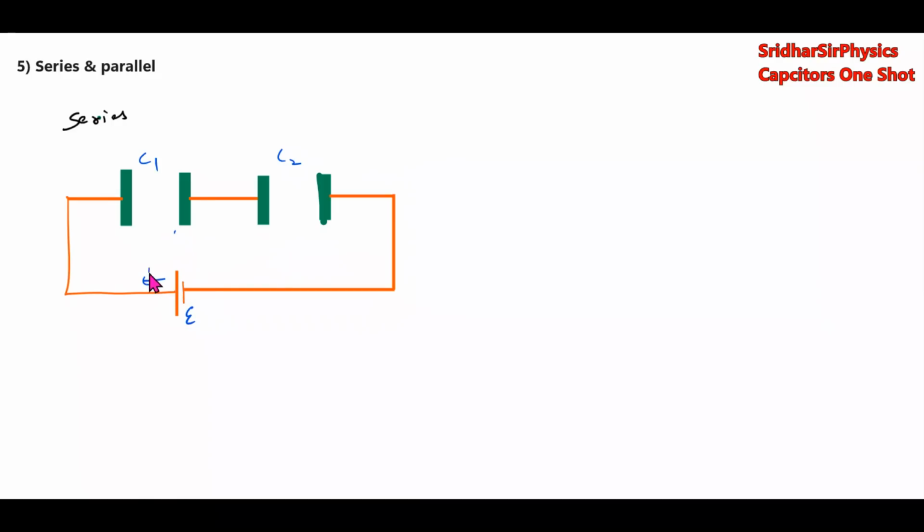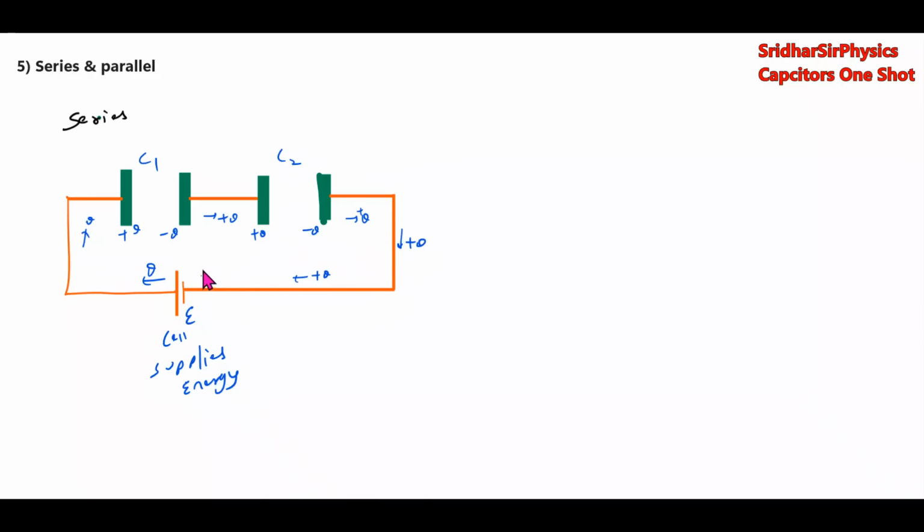फ्रॉम हियर द चार्ज विल एंटर द बैटरी. What is this? This is a cell which will supply charges. What is the cell? Supplies energy. The charge will go and deposit here, plus Q, minus Q. The charge will flow like this, and this will go and deposit plus Q, minus Q. From here plus Q, and from here plus Q will come out like this.